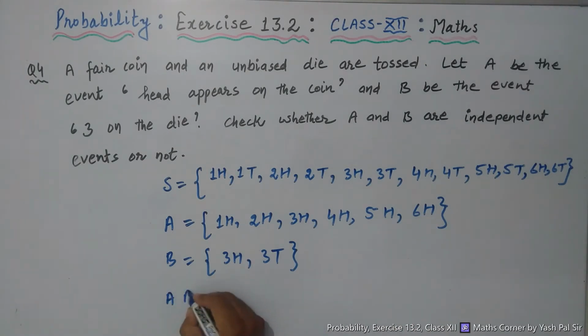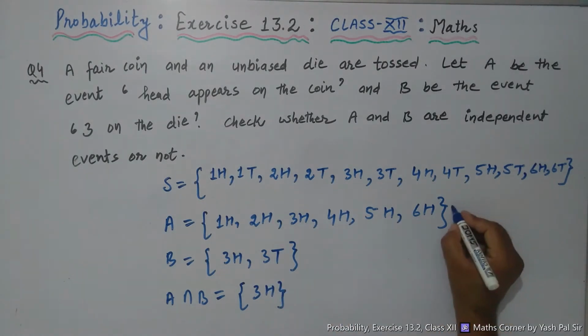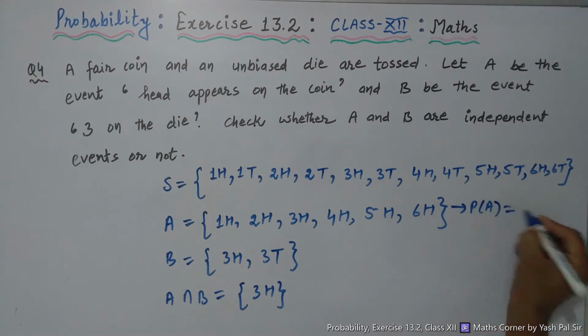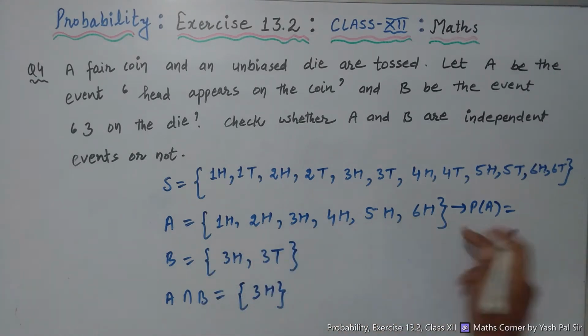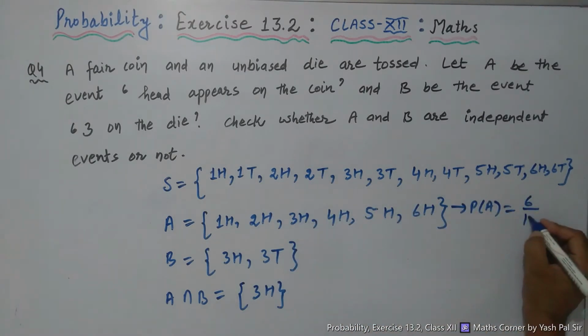What is A intersection B? First of all, the A intersection B, of course, we have 3H. Right? So here what we can say about probability of A? Probability of A, we have 1, 2, 3, 4, 5, 6, 6 outcomes out of 12.